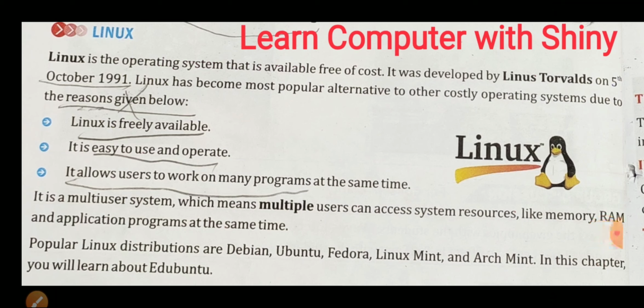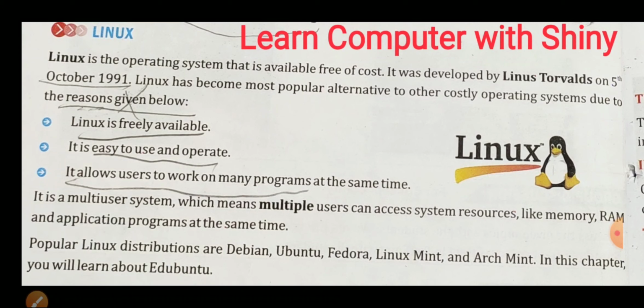Linux has become the most popular alternative to other costly operating systems due to the reasons given below. There are many reasons, but here they have mentioned three main reasons. First, Linux is freely available; you can download it from the internet.